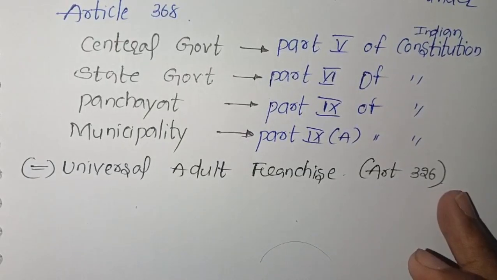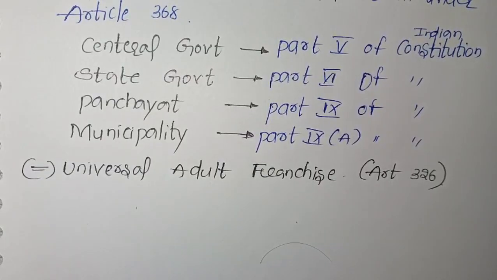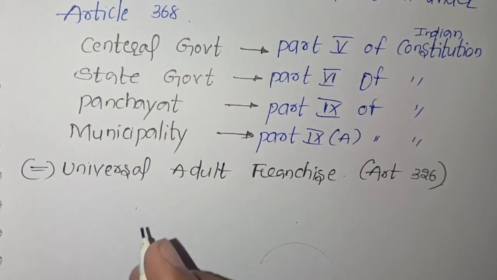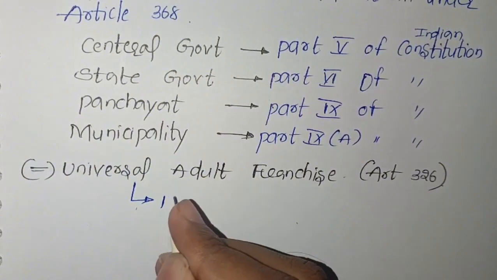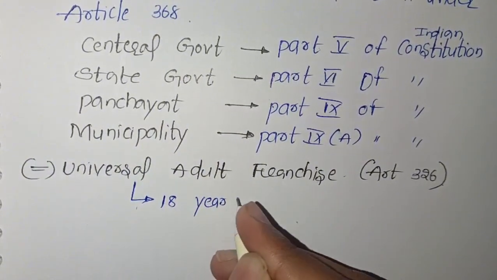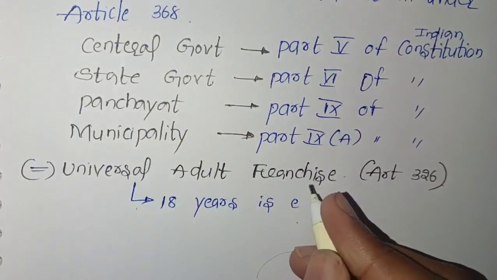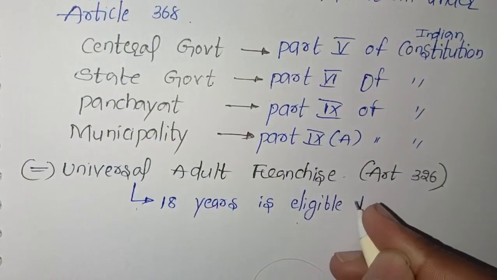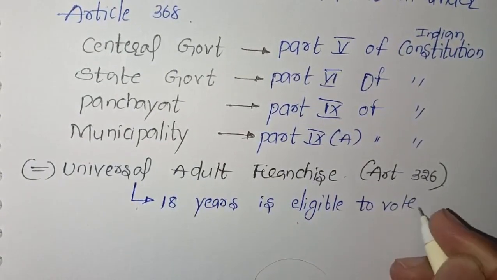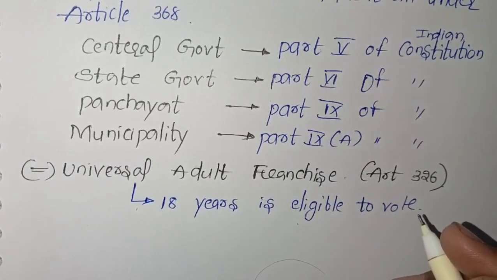Article 326 of the Indian Constitution is nothing but universal adult franchise. Here, universal adult franchise is nothing but anyone aged 18 years is eligible to vote. Every citizen aged 18 plus can vote in the elections.